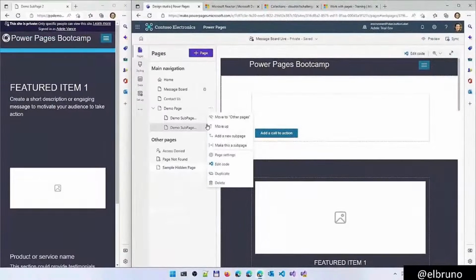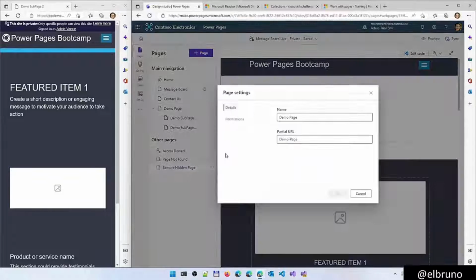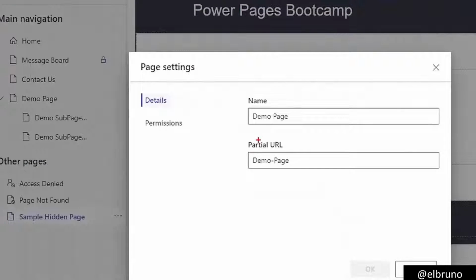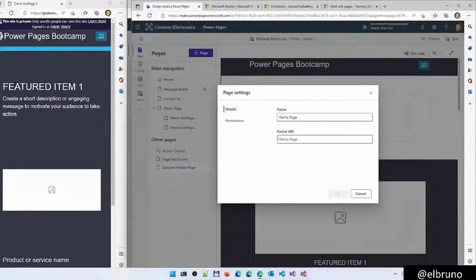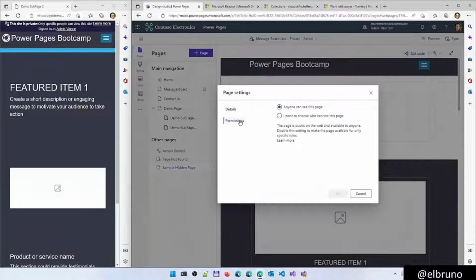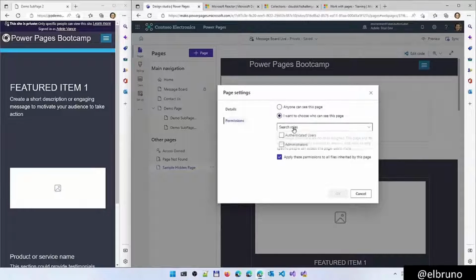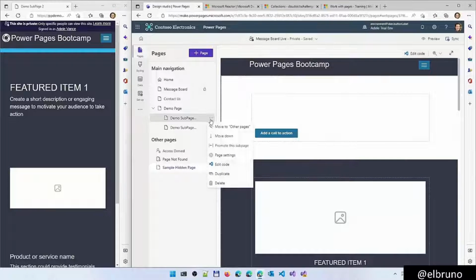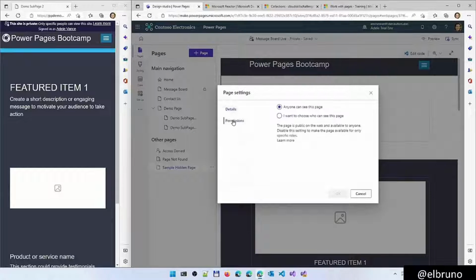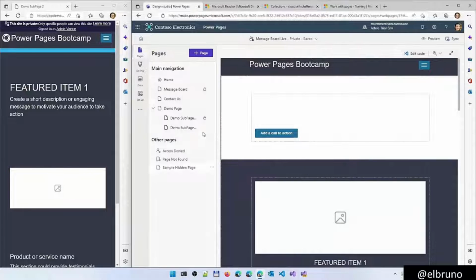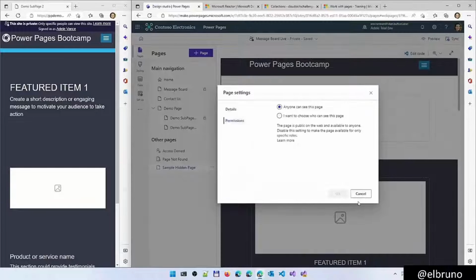Another important topic here is that for each one of the pages, in the page settings, we can define the name of the page, the URL, which is what we are going to see in the address bar, and also the permissions. We can define that this page is going to be available to anyone, or only for authenticated users. So for example, let's change the demo sub-page 1 to have permissions only for authenticated users, and the demo sub-page 2 to be a page that anyone is going to see.